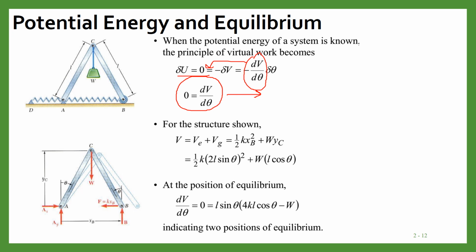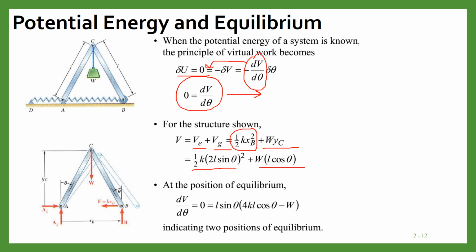Now suppose for this structure the total potential energy is the elastic potential energy plus the gravitational potential energy. We know this elastic potential energy is half k xB square, and this gravitational potential energy is W yC. You can get the expression for xB and simply put it in, and you will get half k (2L sin theta) square plus WL cos theta.